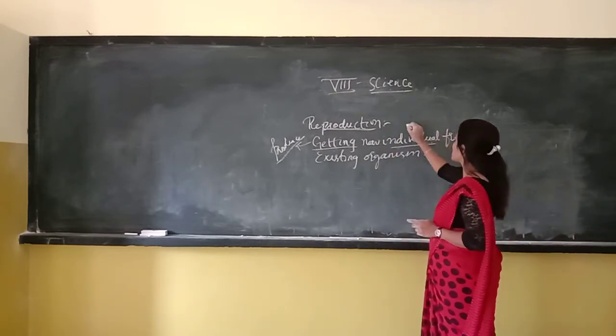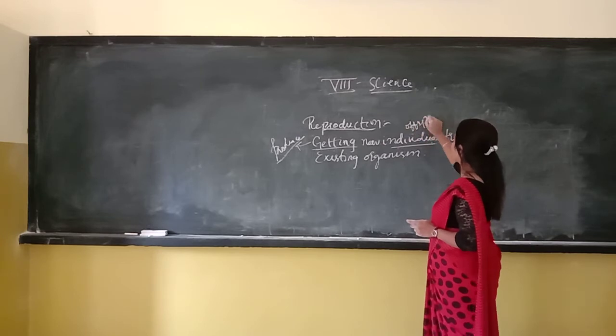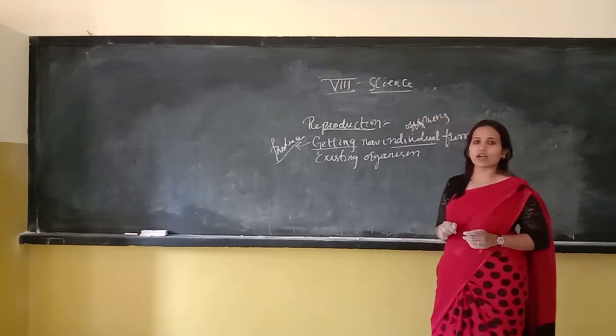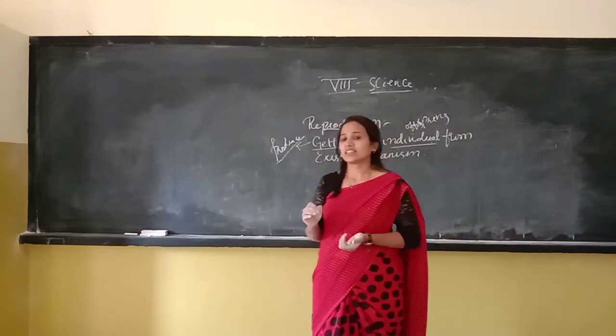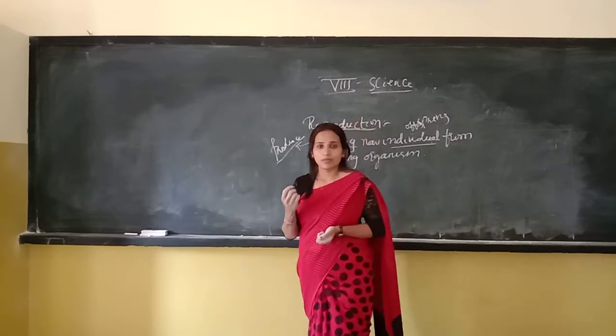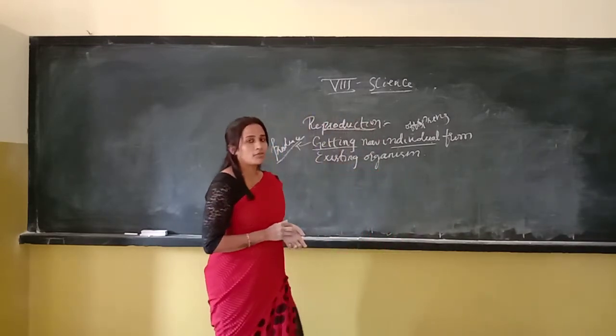We can also say offspring. One more name for this new individual is offspring. Offsprings are the children, or the babies, of that parent. Okay. So what do you mean by reproduction?